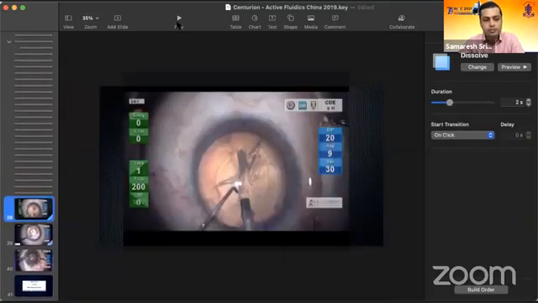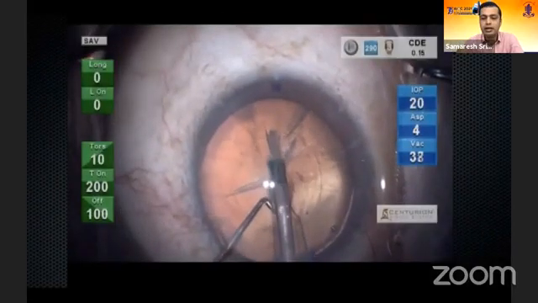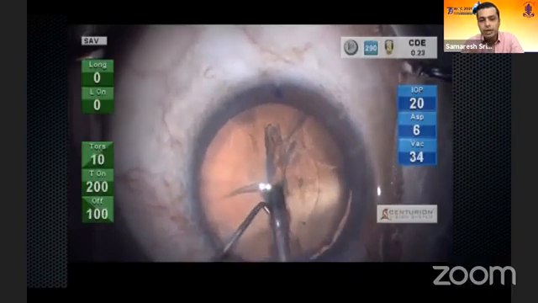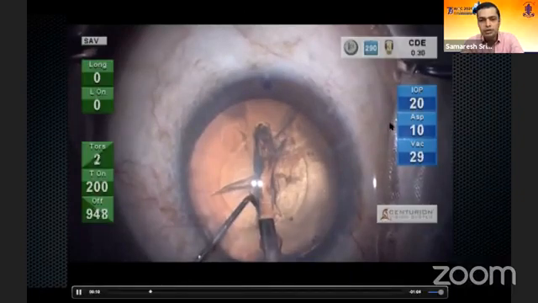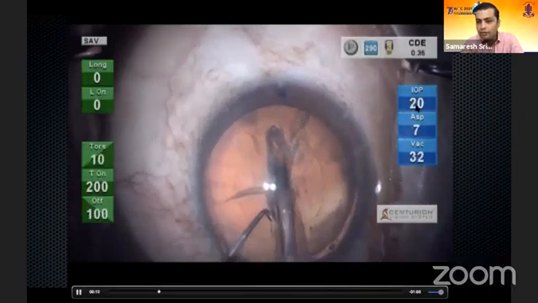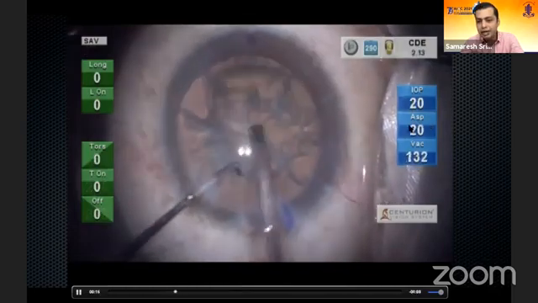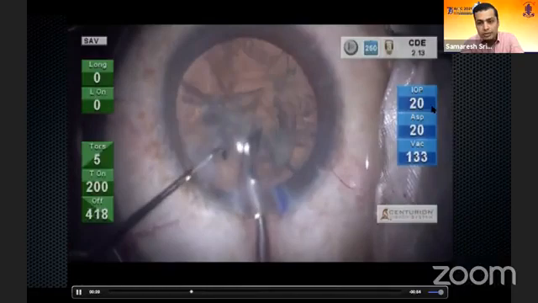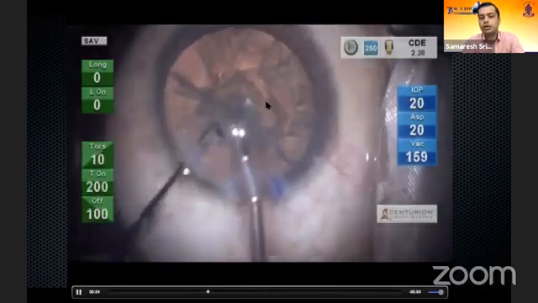Just to finish off, not only dense cataracts but even a soft cataract, this is a post-RK, an RK with a high myopia. Notice that I'm using a 4-quadrant technique in this because it's a soft cataract. My bottle height would be about 30. My flow rate is set to 10 right now, and it's gone to 20 because of fragment removal. But even at an IOP of 20, which is a bottle height of about 30 to 40, notice how, because of active fluidics, the chamber is so stable.